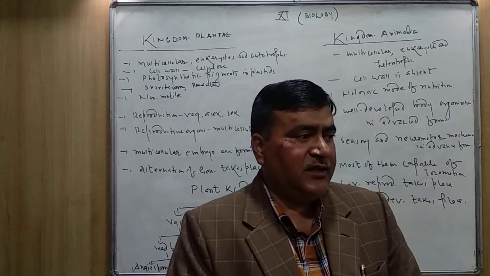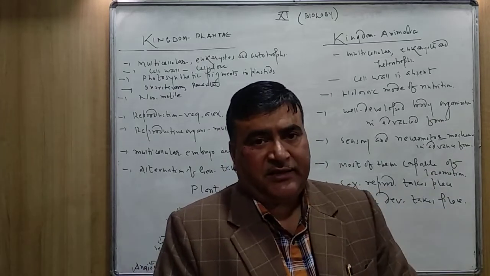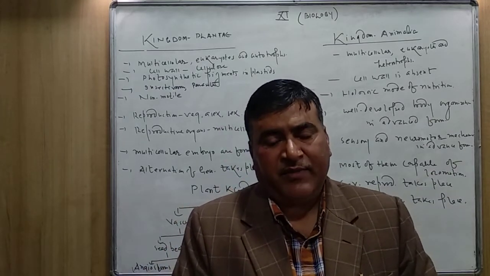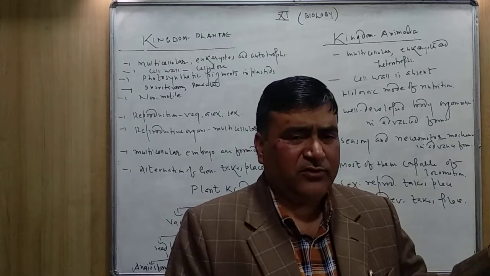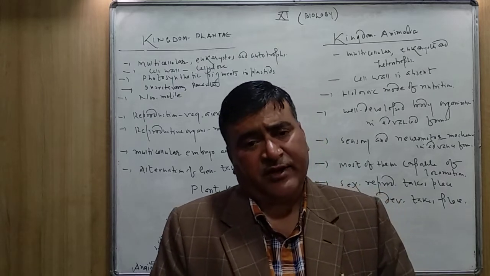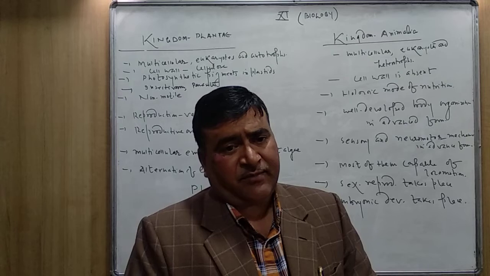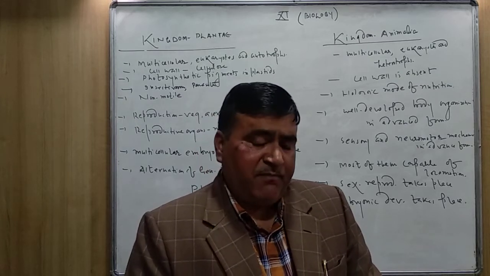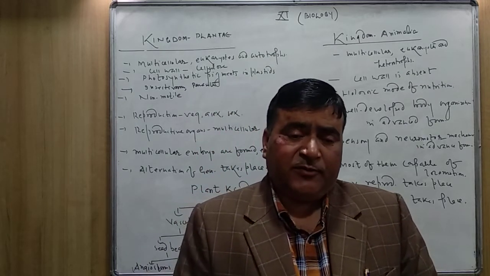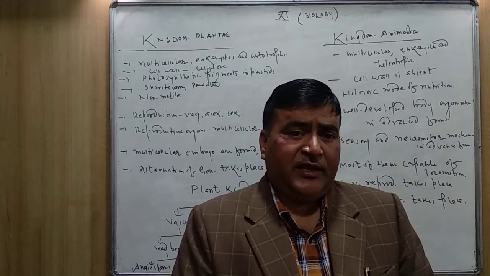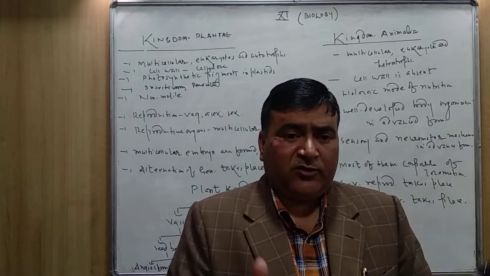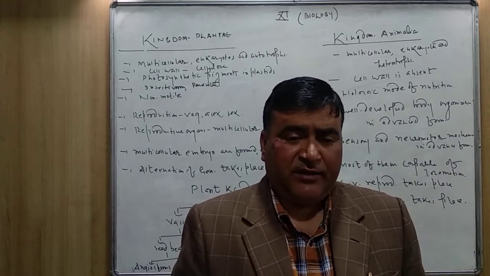For example, suppose the flowering plant, the angiospermic plant, mango, neem, rose, all these plants are angiospermic, or you can say the flowering plants. The main plant is sporophytic, meaning in the individual cell, the chromosomes are in pairs.